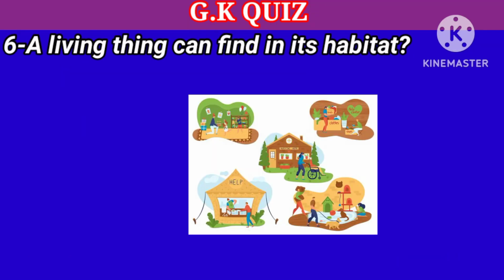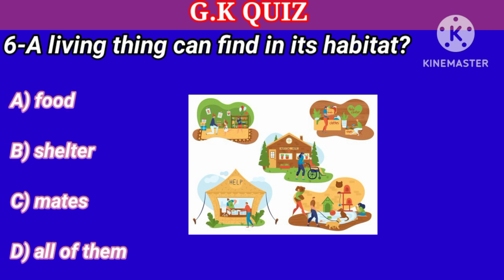Question number 6. A living thing can find in its habitat. Your options: A. Food, B. Shelter, C. Mates, D. All of them. Right answer is all of them.